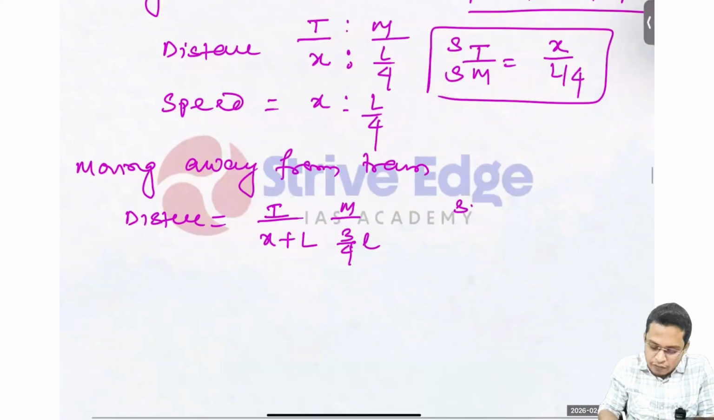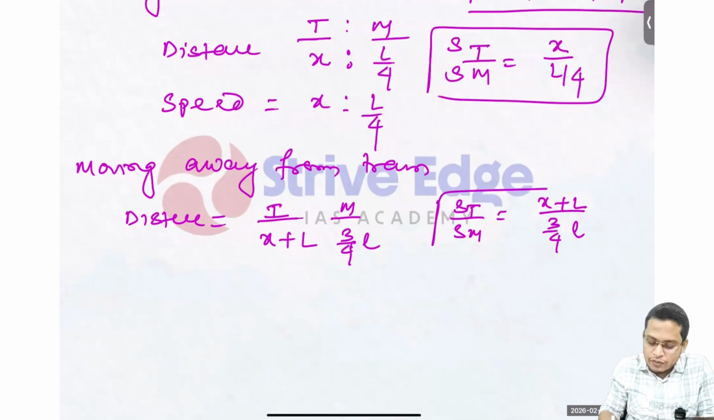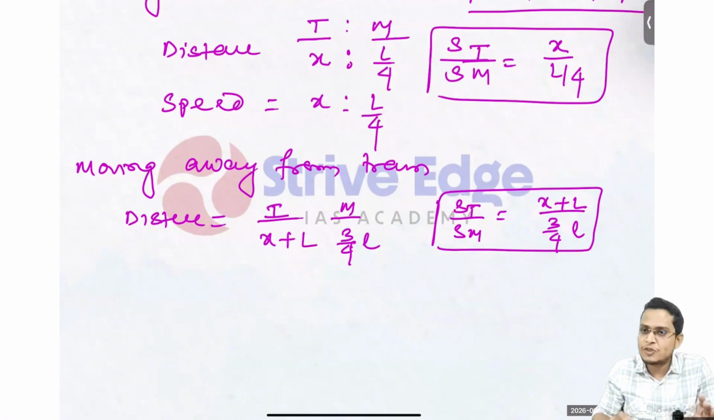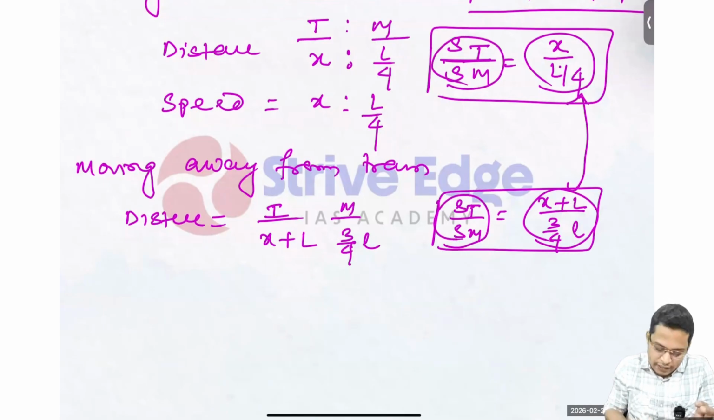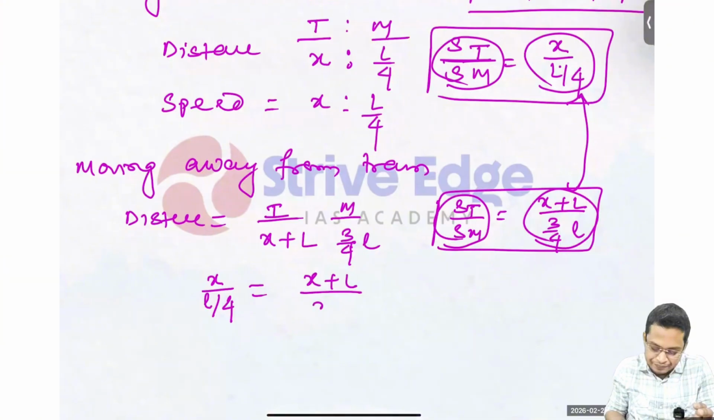So what is the speed of the train to the speed of the man? So x plus L by 3/4 L. See, in both cases you can get the ratio of the speed of the train to the speed of the man. So we can equate these two values also, because this equation is the same. So that means this must be equal also. So I can write x by L/4 equals x plus L by 3/4 L.